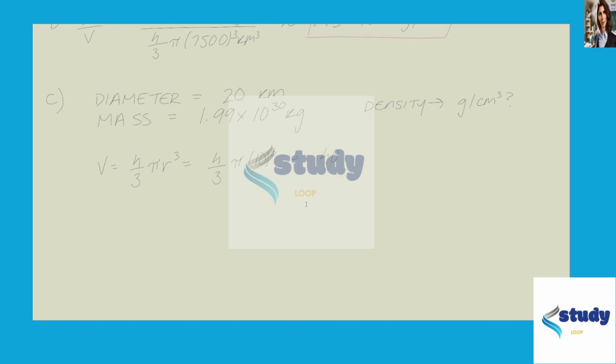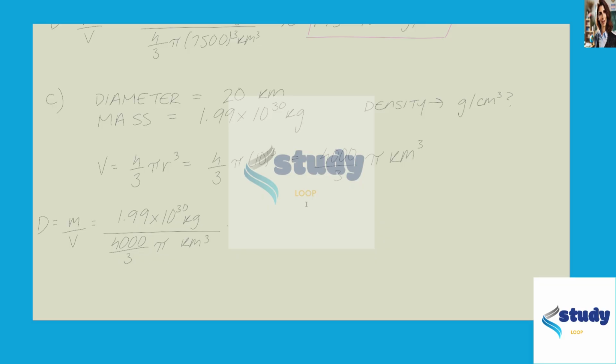And we can simplify this a little since 10 cubed is equal to 1,000. So this is 4,000 over 3 times pi kilometers cubed. So again, finding density is mass over volume, and we have 1.99 times 10 to the power 30 kilograms over 4,000 over 3 times pi times kilometers cubed.